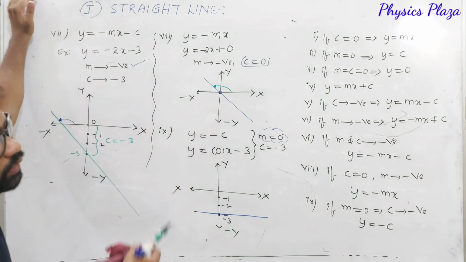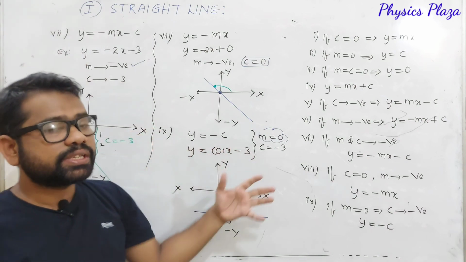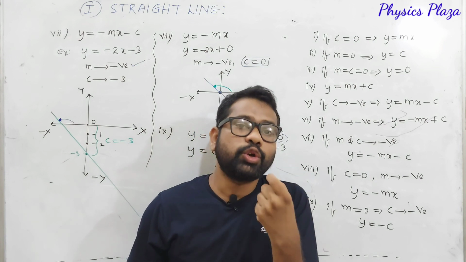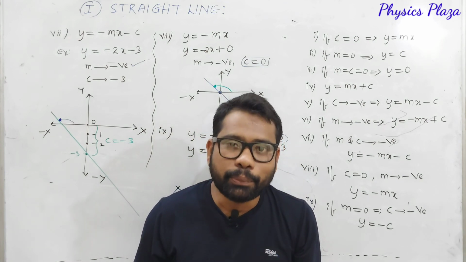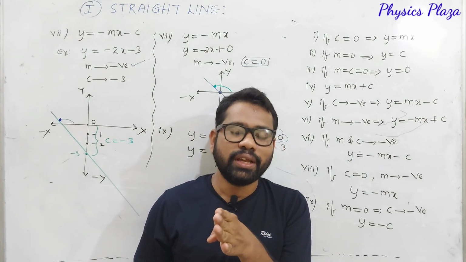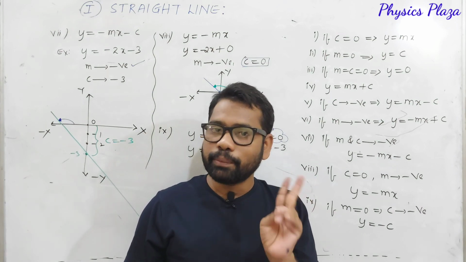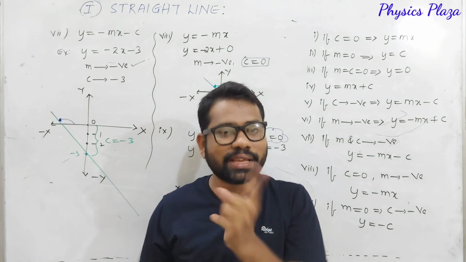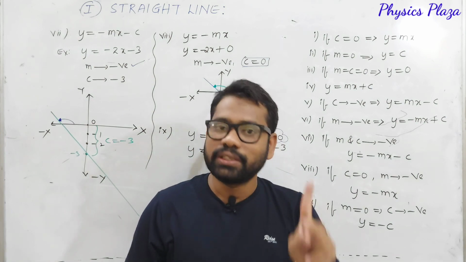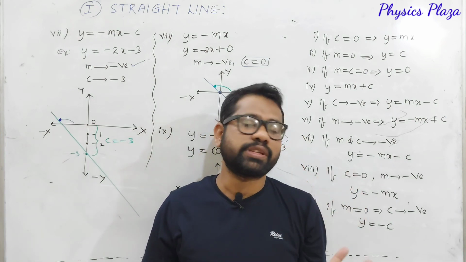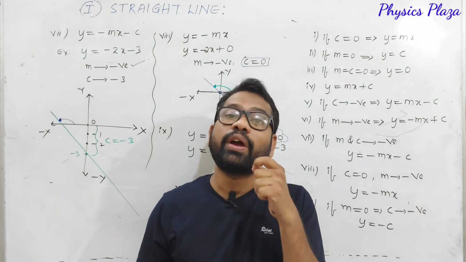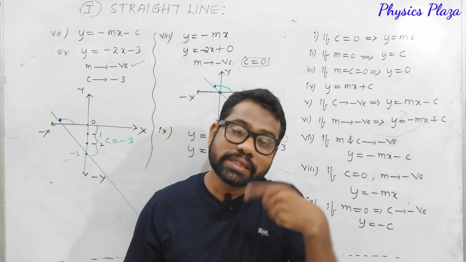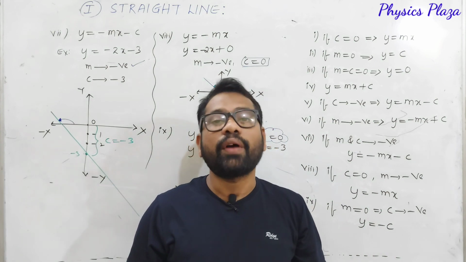So dear children, these are the equations of straight line. Children, it's very, very simple. The thing is that once you know the concept, two things are very important. What is the slope actually? How can it be taken? There we need to remember two things. The angle always must be taken from positive x-axis in anti-clockwise direction. That is the first point, very much important. And the next one is, what is the y-intercept? The length on y-axis which is cut by the straight line is called y-intercept.